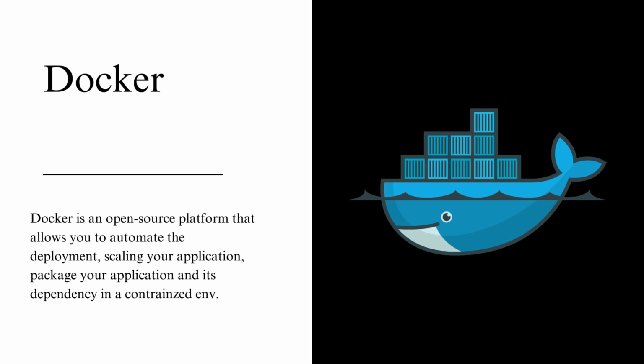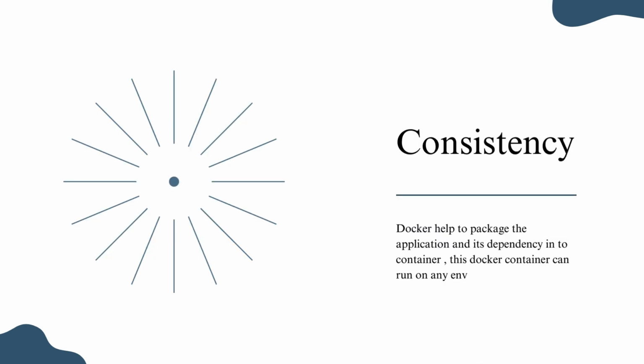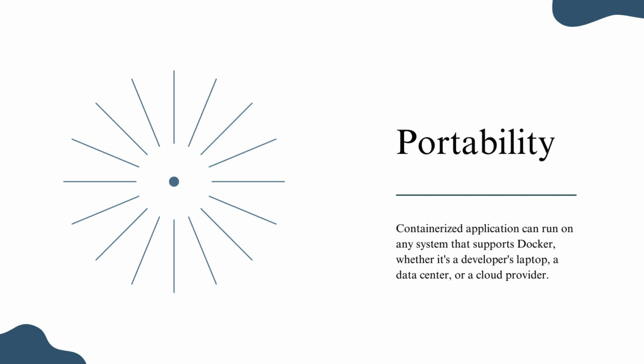Now that we understand what Docker is, let's talk about some of the benefits of Docker. The first benefit, which we already discussed, is consistency. As Docker helps to package the application and its dependencies in a container, this Docker container can run on any environment. The next benefit is portability. Containerized applications can run on any system that supports Docker, whether it is a developer machine, a data center machine, or a cloud provider machine.